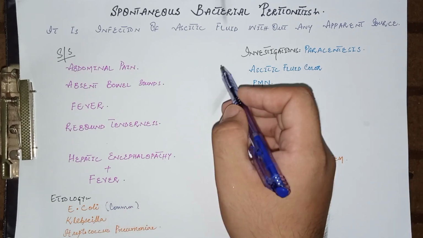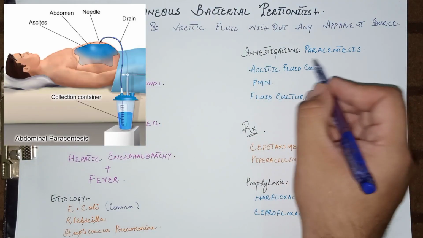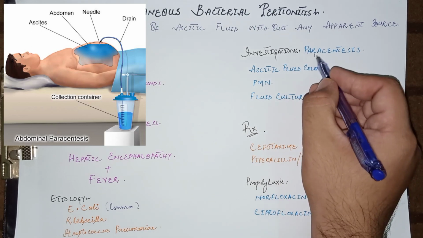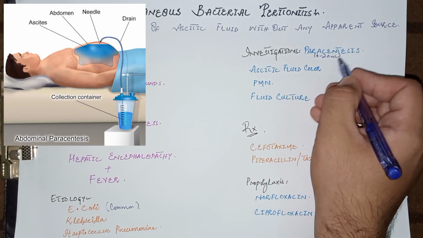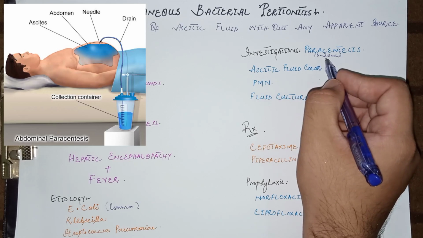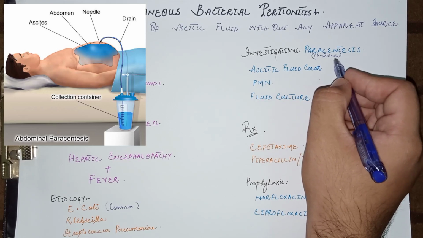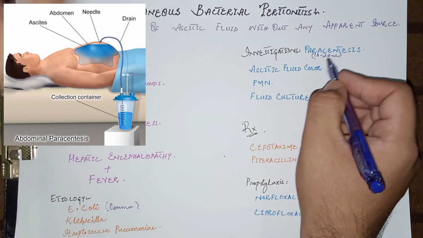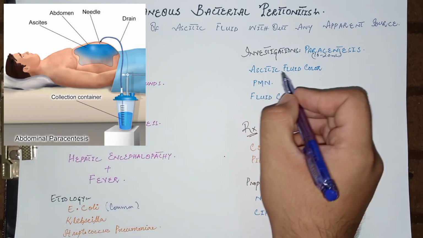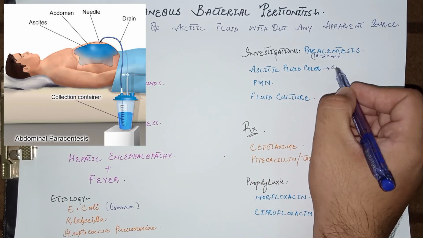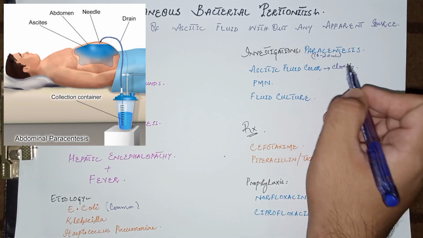Now come to the investigations. In the investigation, paracentesis is important. In this technique, 10 to 20 ml of ascitic fluid should be taken for the examination of fluid to check the ascitic fluid color, which is usually cloudy in case of infections,